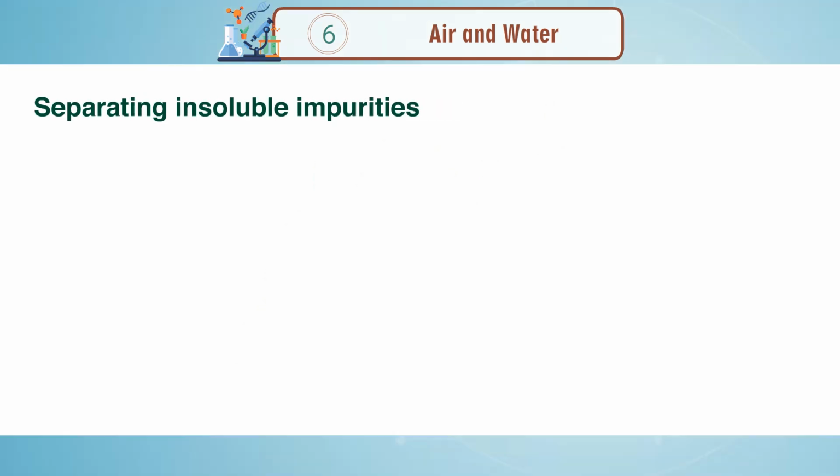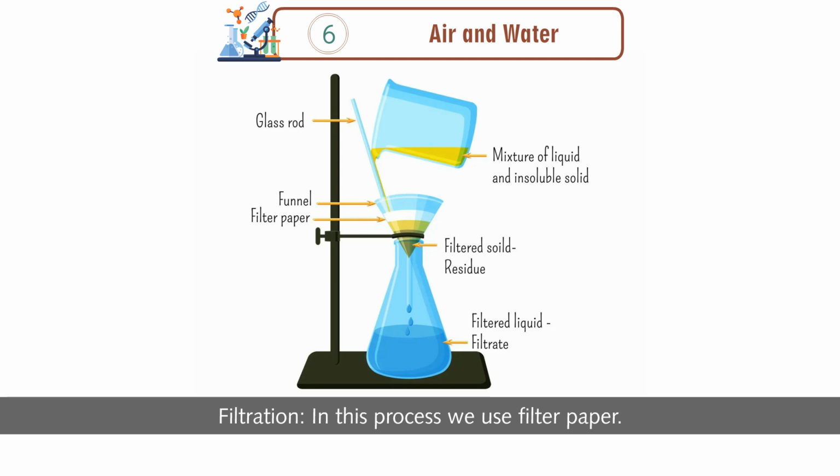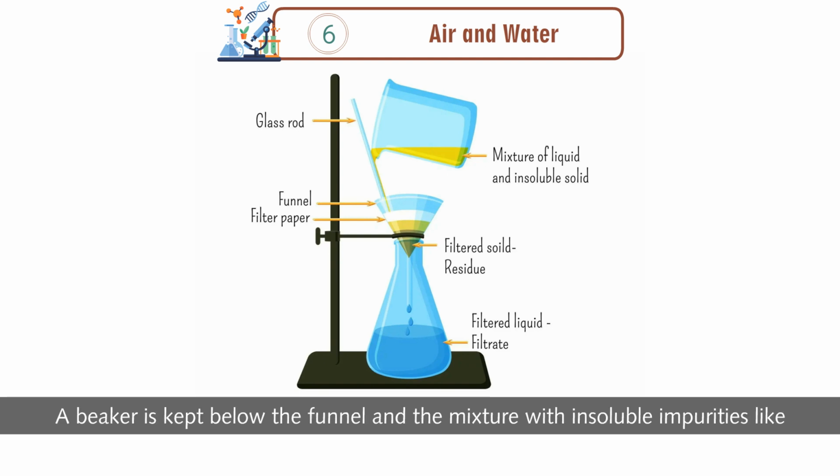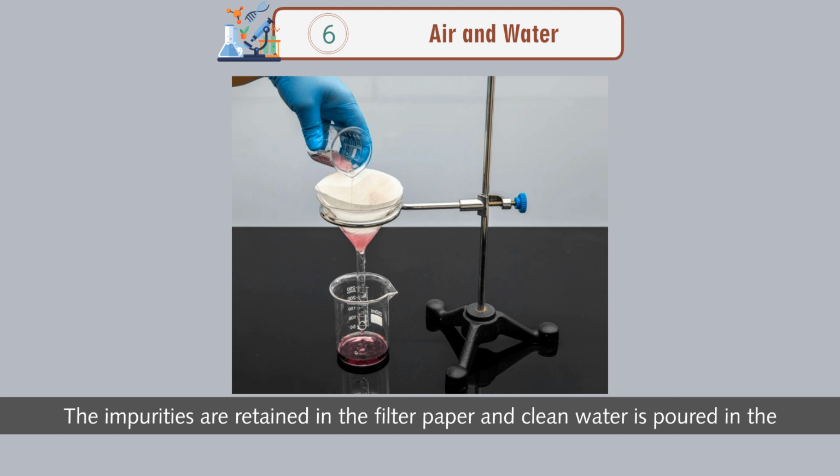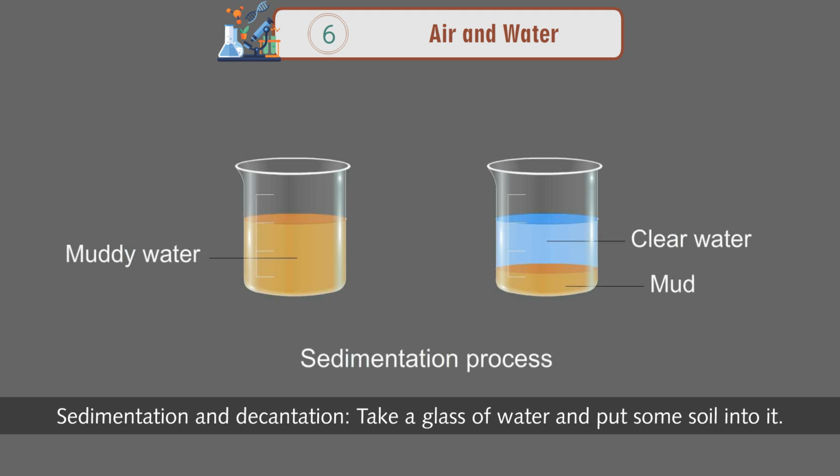Separating insoluble impurities. Filtration. In this process, we use filter paper. Fold the paper twice to make a cone and keep it inside a funnel. A beaker is kept below the funnel and the mixture with insoluble impurities like sand, chalk, etc. is poured into the beaker through the funnel. The impurities are retained in the filter paper and clean water is collected in the beaker.